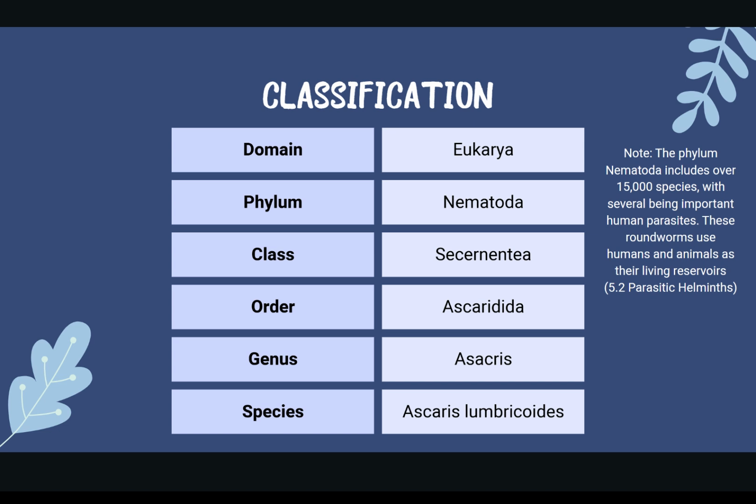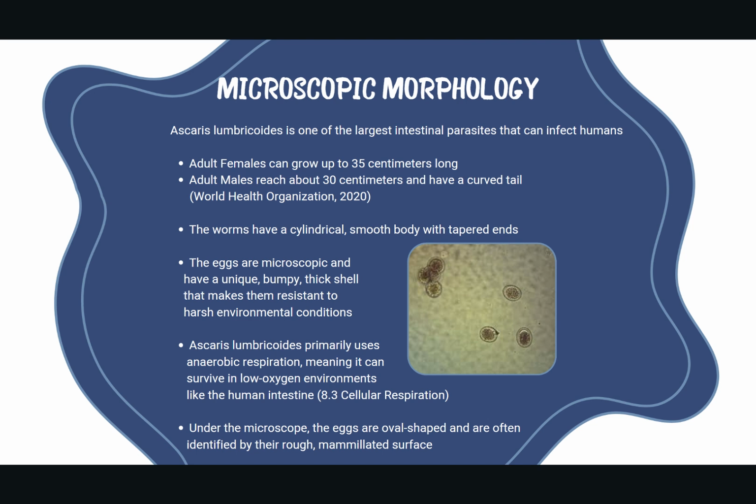It's interesting because the genus Ascaris includes other species too, like Ascaris suum, which primarily infects pigs but can also sometimes infect humans. This just shows how parasites in this genus are closely related and can sometimes even cross over between different species.